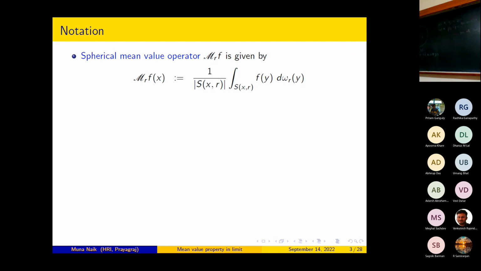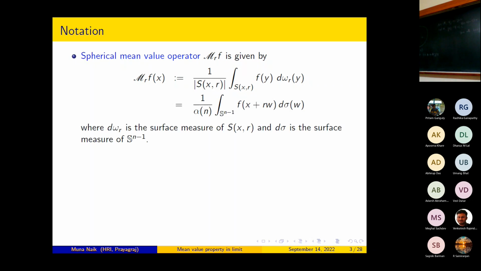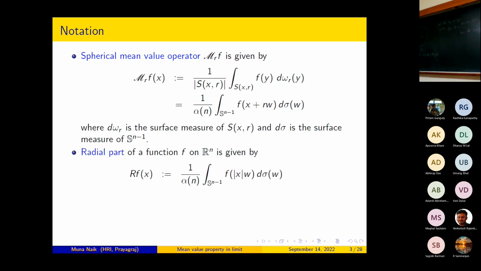Precisely, M_r f(x) is equal to 1 by the measure of S(x, r) into the integration over S(x, r) of f(y) d omega_r(y). Here d omega_r is the surface measure of S(x, r). If you simplify that, you will get this is equal to 1 by alpha n integration over S^(n-1) of f of x plus r w d sigma(w). Here d sigma is the surface measure of S^(n-1).